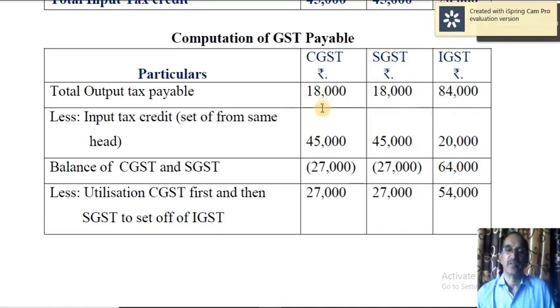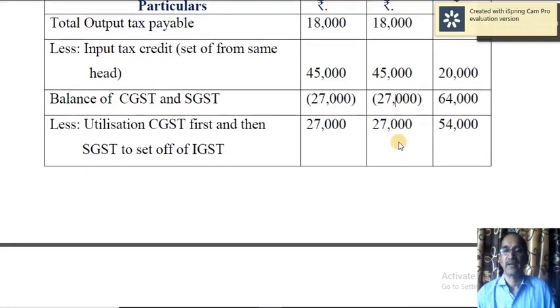Here also you deduct the input tax credit as far as CGST is concerned. What you require is just 18,000, whereas you have 45,000. Still there is a surplus of 27,000. Even here 18,000 is the liability, whereas input tax credit is 45,000. So still you have got a surplus of 27,000. Now there is a shortage in the case of IGST. Still this is the liability payable.